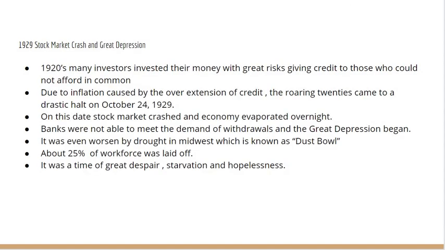1929, stock market crash and Great Depression. In the 1920s, many investors invested their money with great risks, giving credit to those who could not afford it. Due to inflation caused by the overextension of credit, the Roaring Twenties came to a drastic halt on October 24, 1929. On this date the stock market crashed and the economy evaporated overnight. Banks were not able to meet the demand of withdrawals and the Great Depression began.